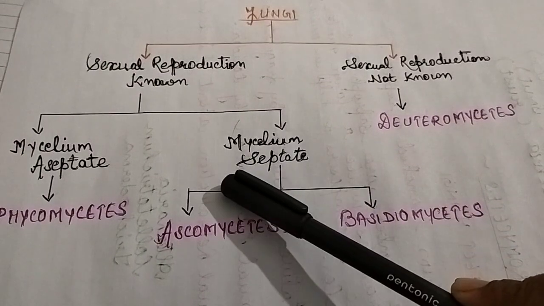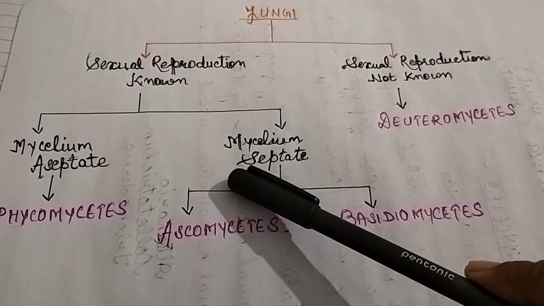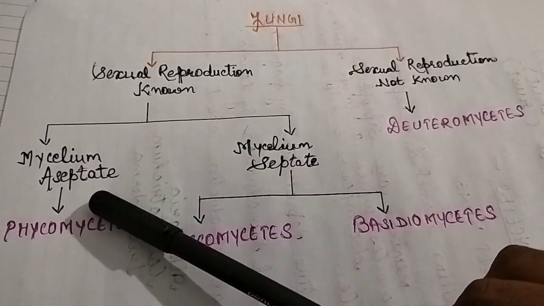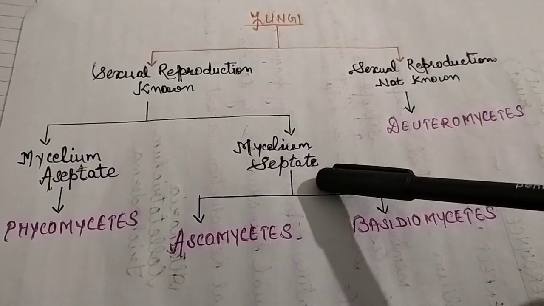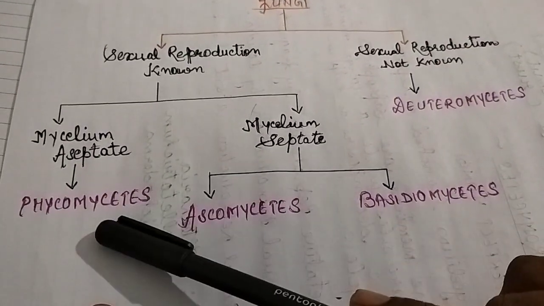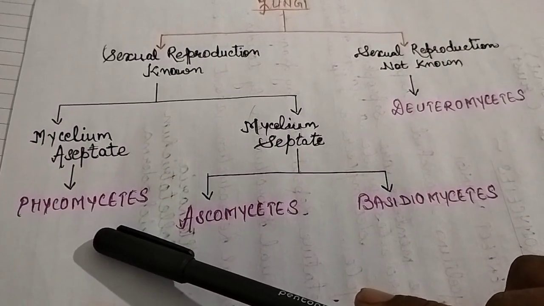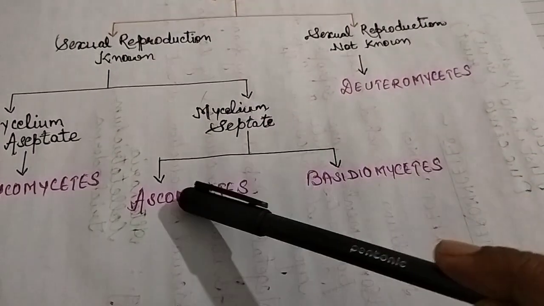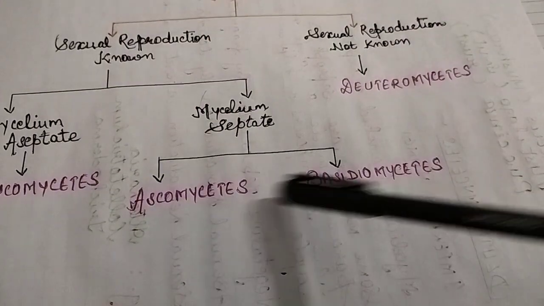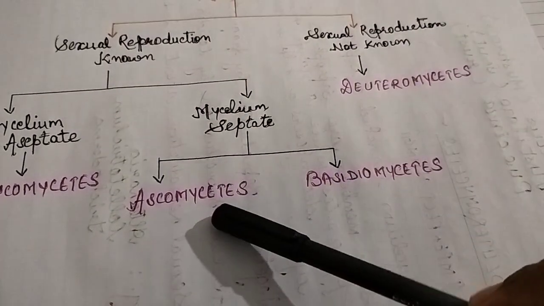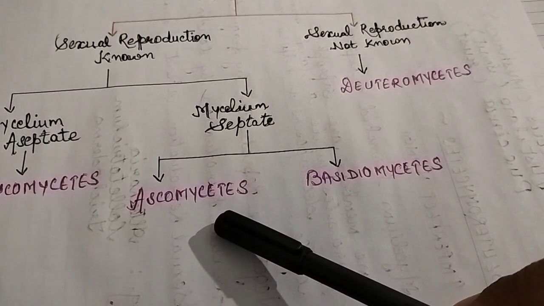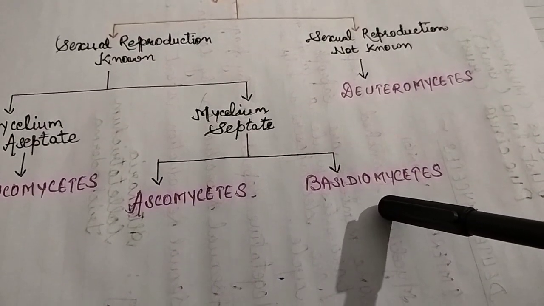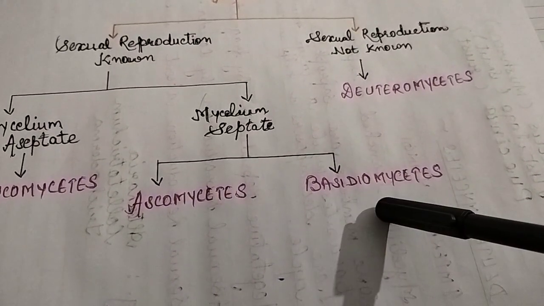Now second basis they considered mycelium, morphology of mycelium. So those in which sexual reproduction was known were divided into two groups: aseptate mycelium, and those having septate mycelium. Those with aseptate mycelium were named Phycomycetes, and those having septate mycelium, on the basis of the spore formation, were again divided into two: one forming ascus and endogenous spores was named Ascomycetes, and other forming basidium and exogenous spores was called Basidiomycetes.